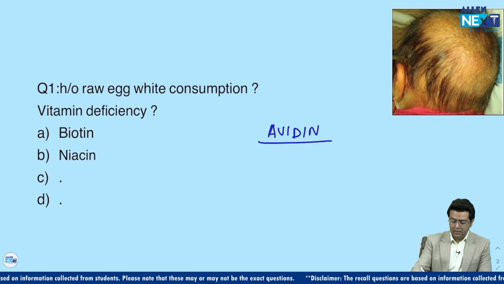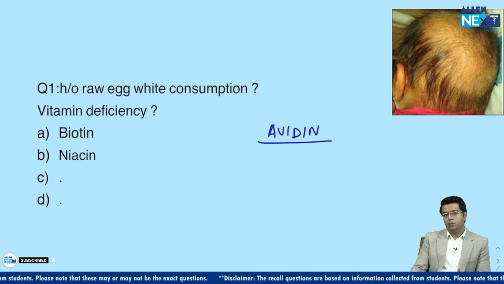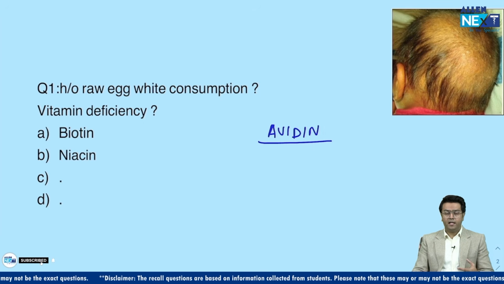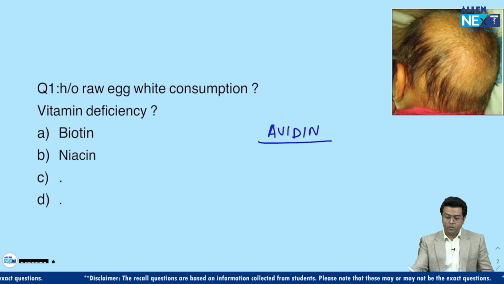Biotin deficiency is commonly seen in cases of raw egg white consumption, but in very large quantities, not just 1 or 2 eggs. The minimum amount mentioned in the literature is almost 8 eggs per day. Clear? So that much high an amount.